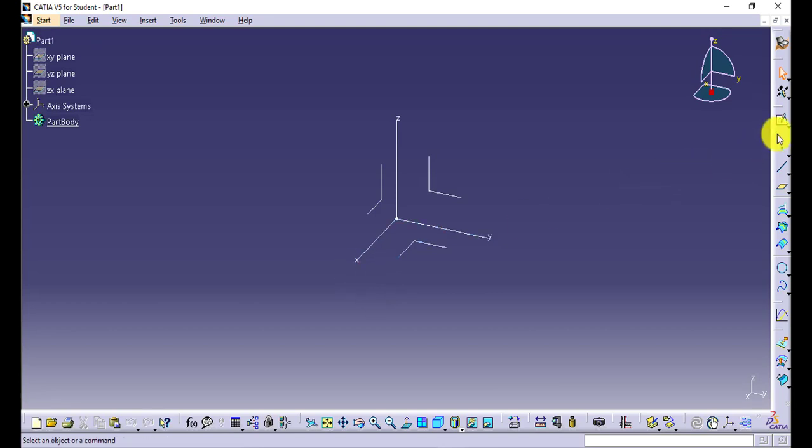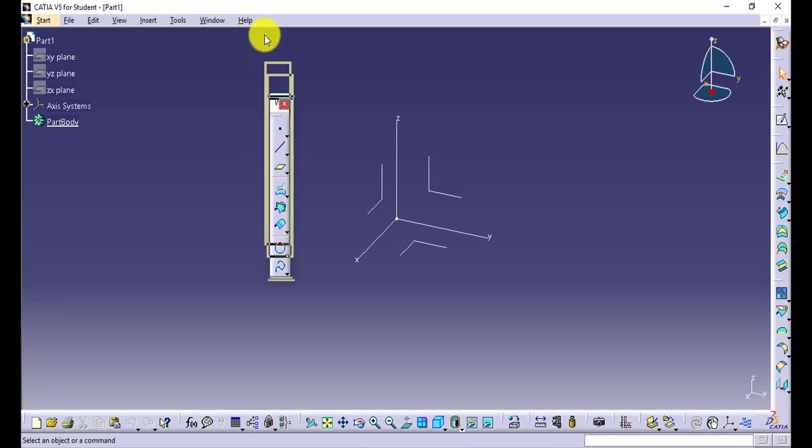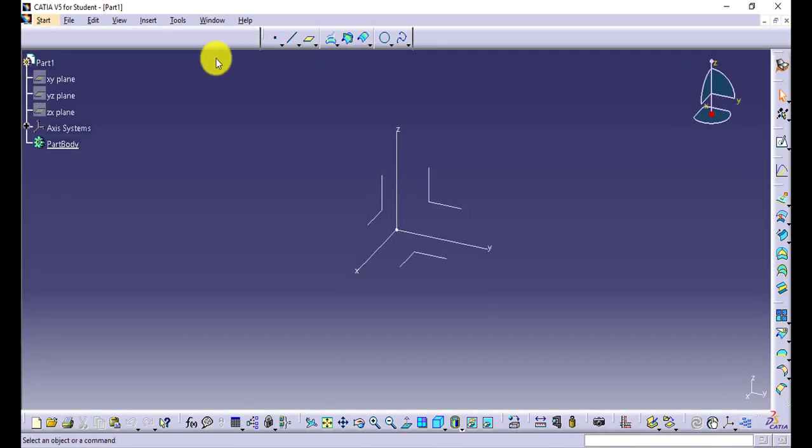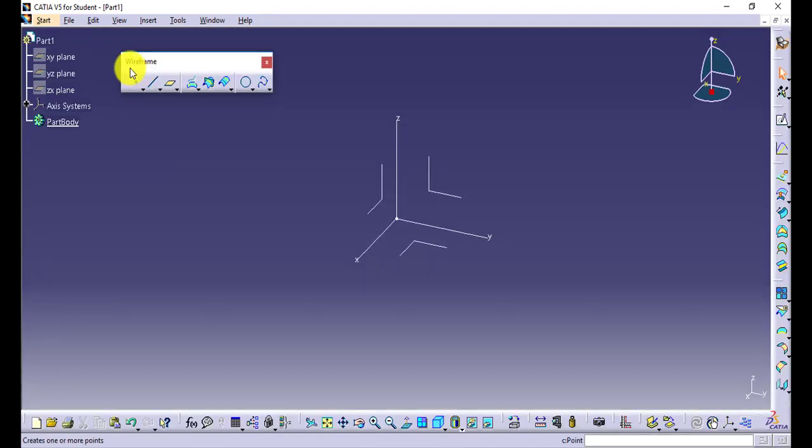In that I will be creating the surfaces, I will be modifying the surfaces, and I have one separate toolbar for wireframe to work with the wireframe entities as well. This is the environment we have.